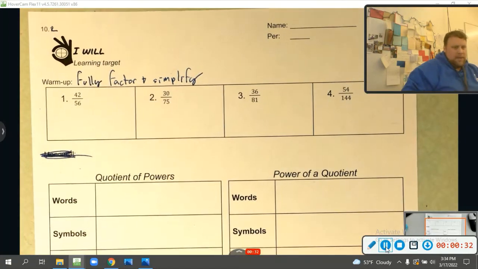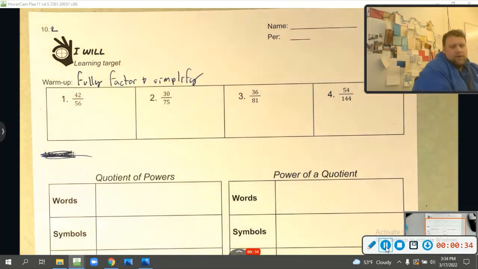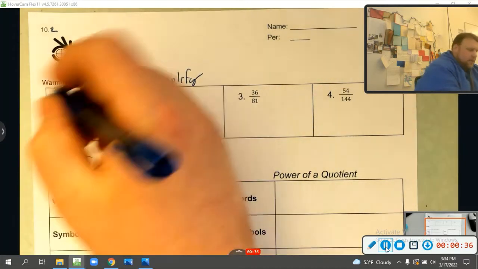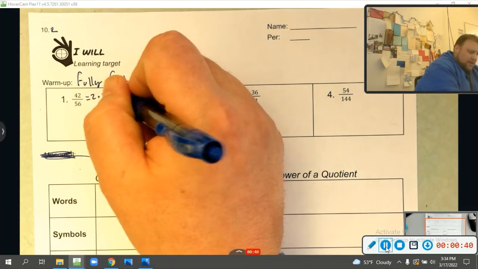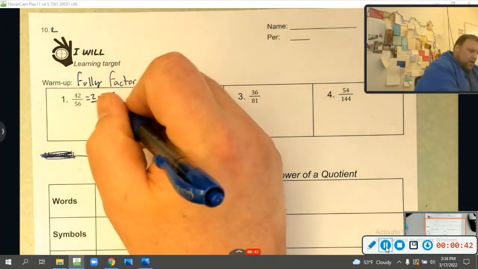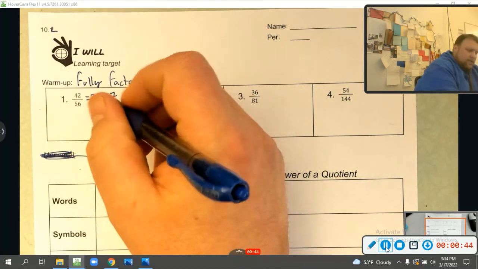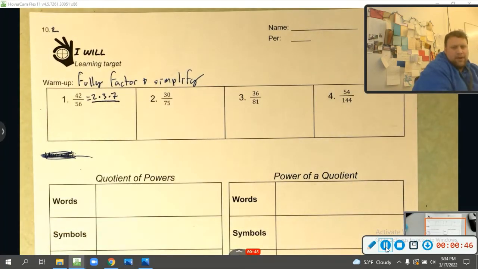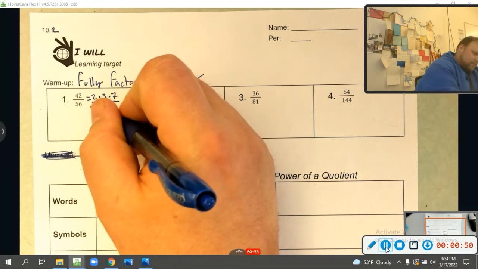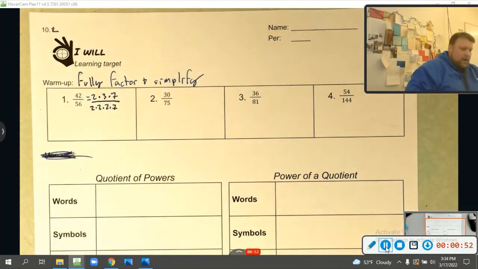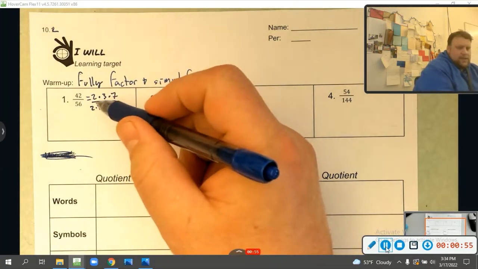What do I mean by that? Well, 42 is what? 7 times 6, and 6 is 2 times 3. So I'd write this down as 2 times 3 times 7. That's 42, all over 56, which is what? 8 times 7, or 2 times 2 times 2 times 7. Okay? And I'm doing that so I can see which factors I'm crossing out.